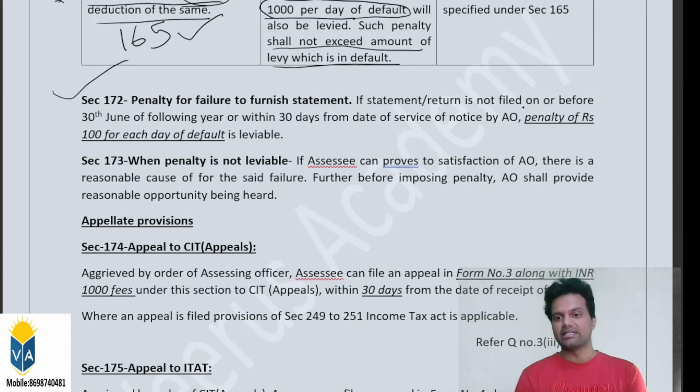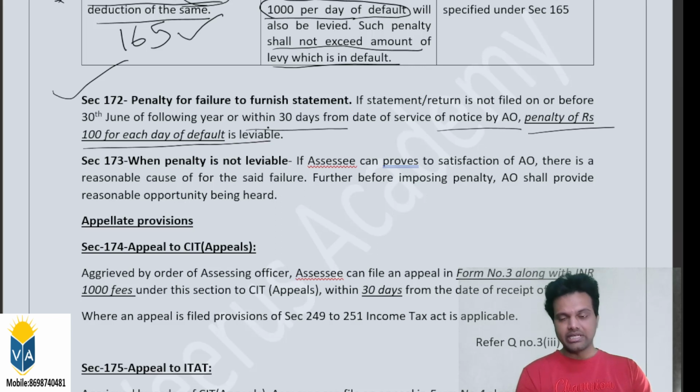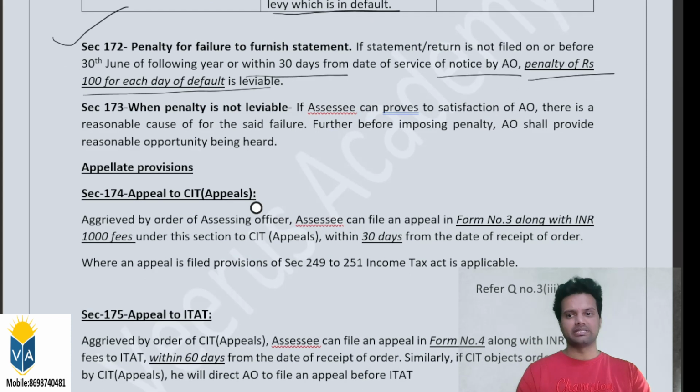If the statement or return is not filed on or before 30th June of the following year, or within 30 days of the service of notice by the AO, the AO can also issue a notice to file the return. In those cases, within 30 days he has to furnish the return of income. In that case also, if he has not furnished the return of income, then these penalty provisions will come into the picture. A penalty of 100 rupees for each day of default is leviable. Okay, that's about section 172.